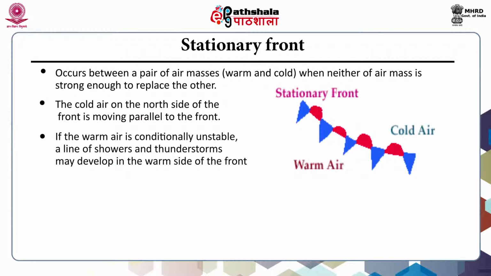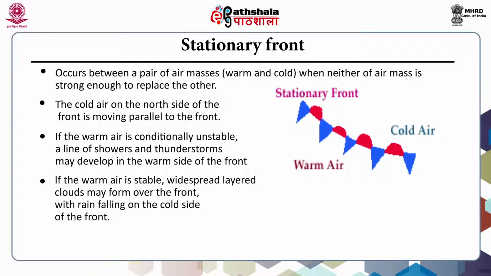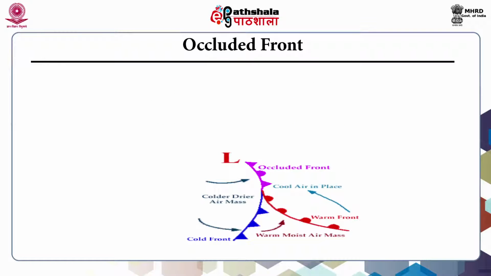If the warm air is conditionally unstable, a line of showers and thunderstorms may develop on the warm side of the front. If the warm air is stable, widespread layered clouds may form over the front with rain falling on the cold side of the front. On a weather map, this is shown by an interplaying series of blue spikes pointing one direction and red domes pointing the other. And the other type of front is the occluded front.